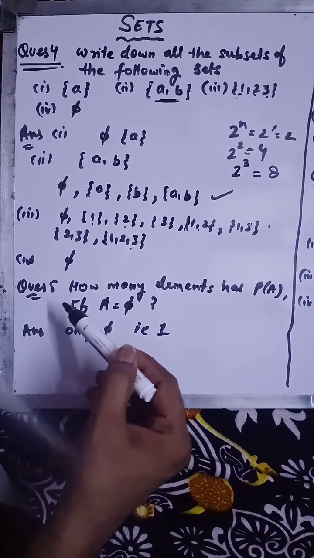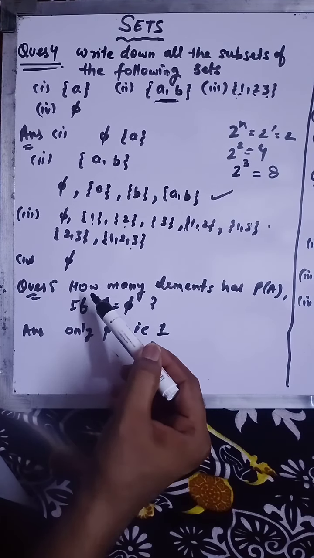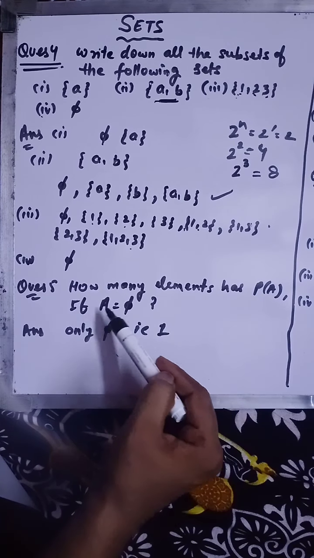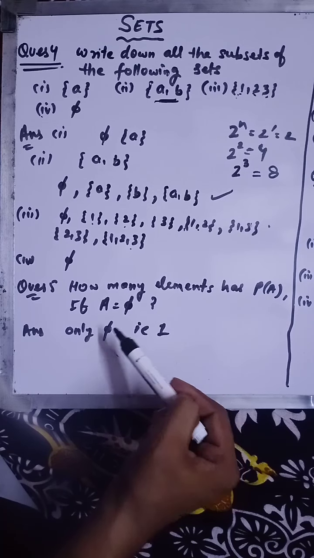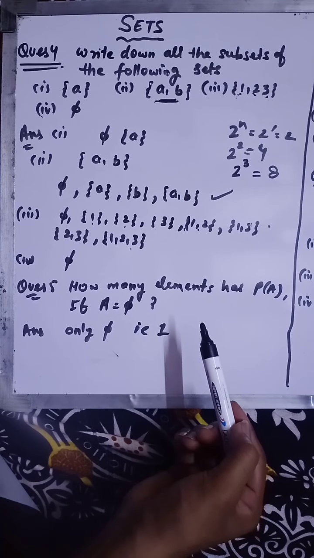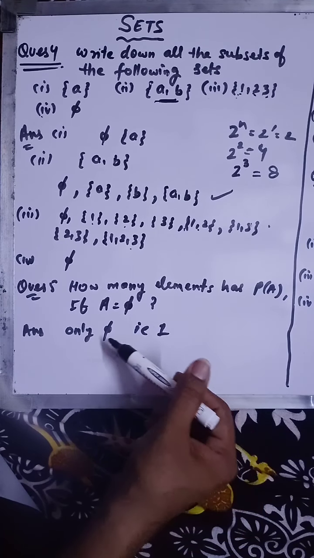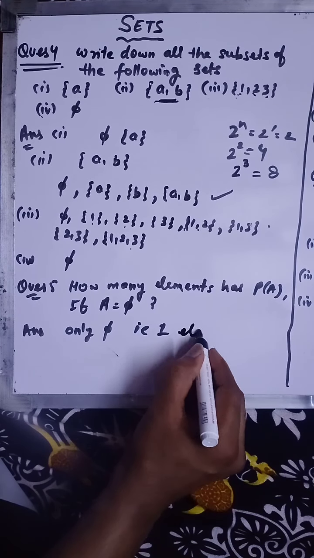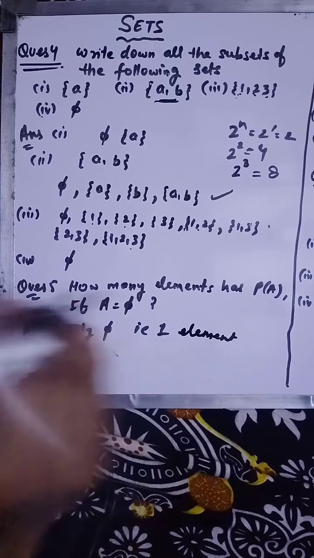Now question number 5. The question is how many elements does P(A) have if A is equal to phi. If A is equal to phi, that means it has no element, so only phi is a subset, that is one element. One element.